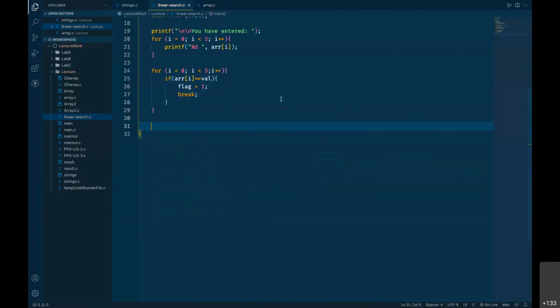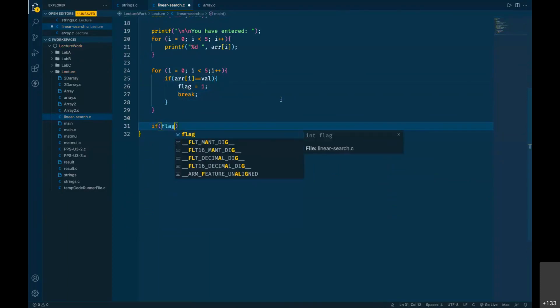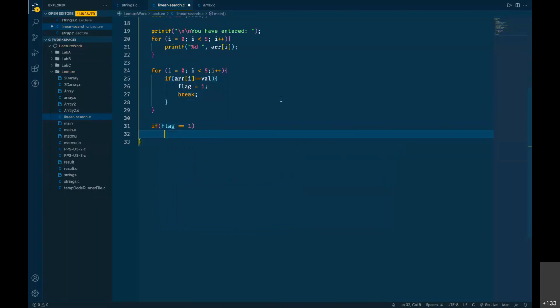So after that, we are simply going to check our flag. If our flag is 1, then we can say printf "value found at position %d". Now that position will be i+1. If you say position, then every time you need to go to +1. If you say index, then you can print only i here.